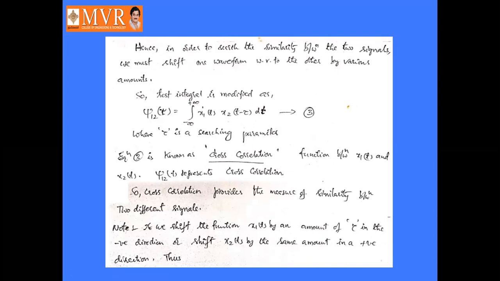Here J12 of tau is nothing but the cross correlation function. So here there is a time delay with respect to one signal, x1 of t. Both signals are the same, but there is a time delay between these two signals.